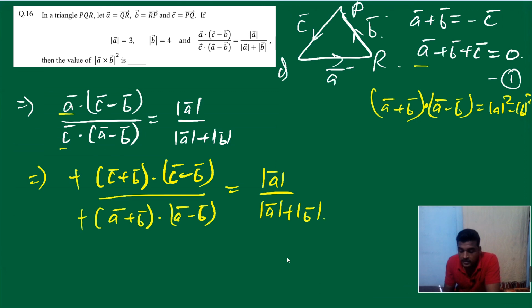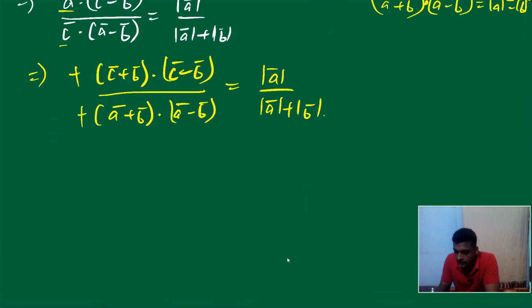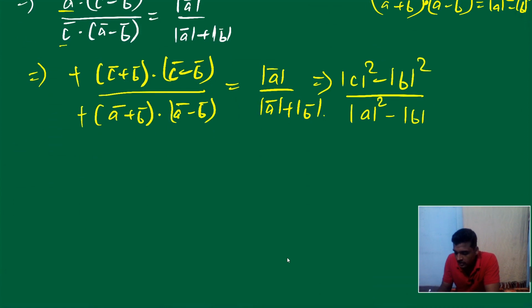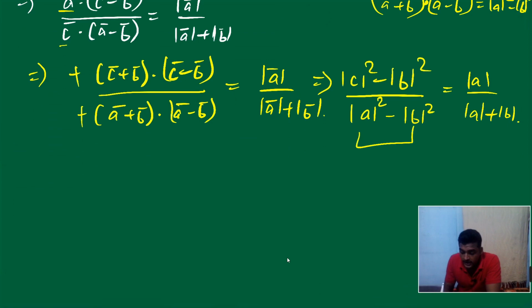Now minus minus cancel. Now it's A plus B, A minus B. It means mod A square minus mod B square, like that. So can I write this again? It's mod C square minus mod B square upon mod A square minus mod B square is equal to mod A upon mod A plus mod B. No problem. Okay, now it's A square minus B square. So A plus B into A minus B.